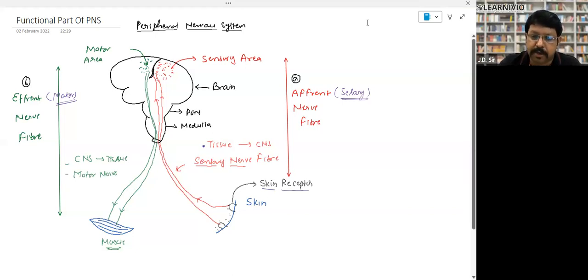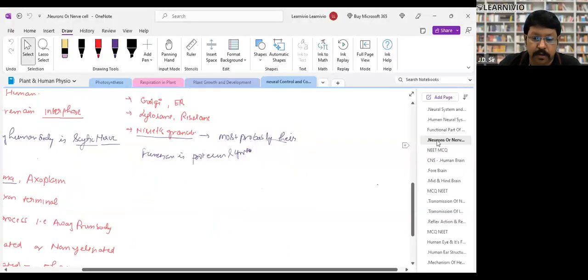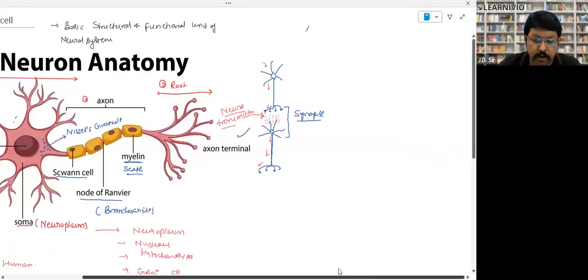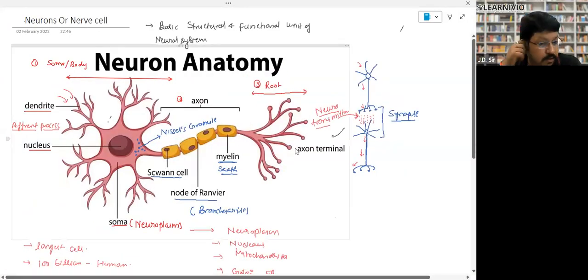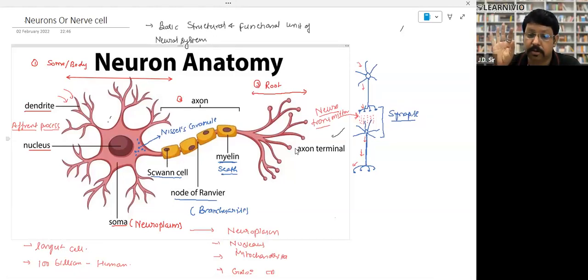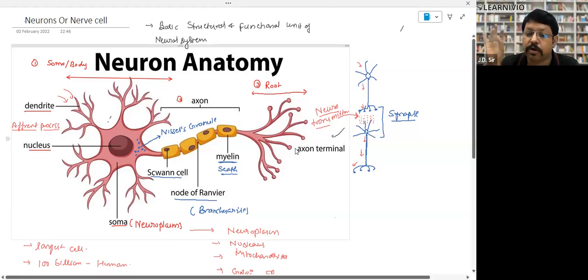Okay, so this was the simple efferent and afferent process, but the question has been asked. Come to the neural part. What is the anatomy of a neuron? Look, from where did the questions come? Questions have been asked from Nissl's granules multiple times, Schwann cells many times, and sometimes from the node of Ranvier, right?